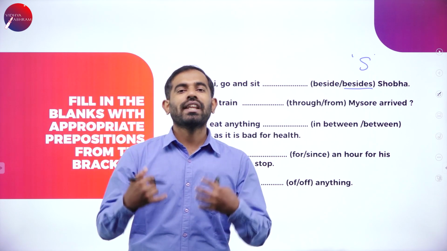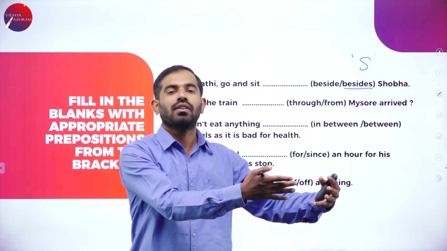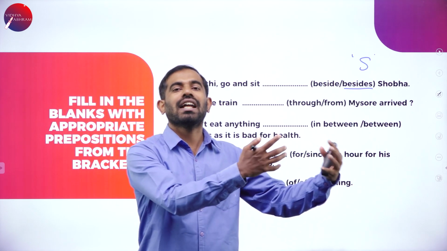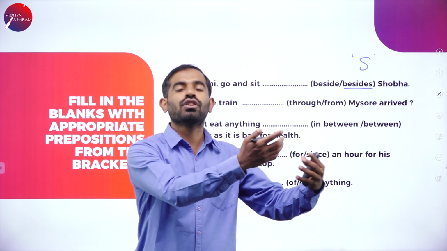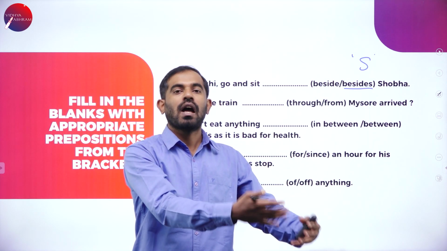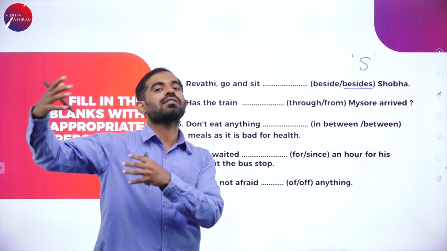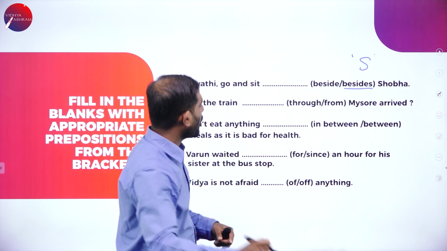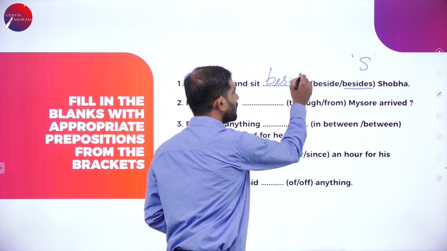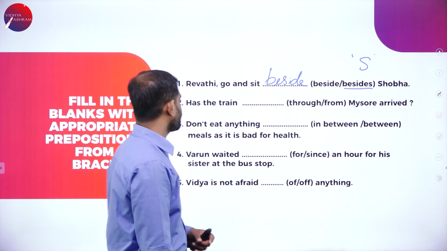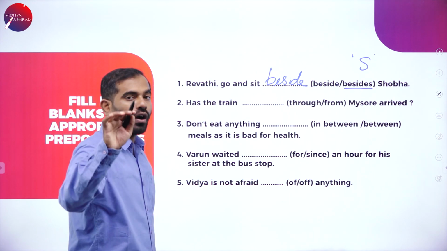I am a very good teacher besides being a singer, or besides being an athlete, or besides being a very good citizen. Apart from it, apart from teaching, I am something else. So the right option is beside. Next to.